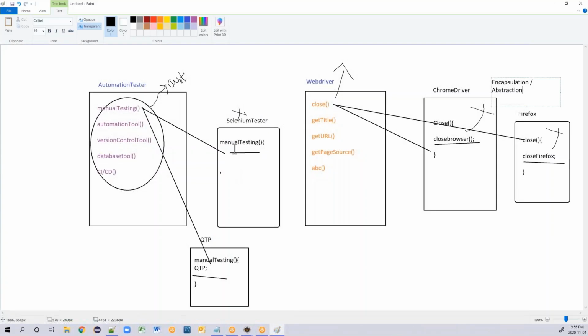I'm not going into the details of API and all those things. I'll just explain the simple definition of API, what is API, and where exactly that API is triggered. API stands for application programming interface.